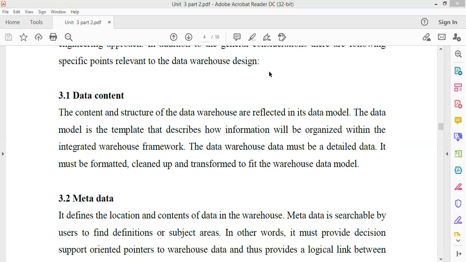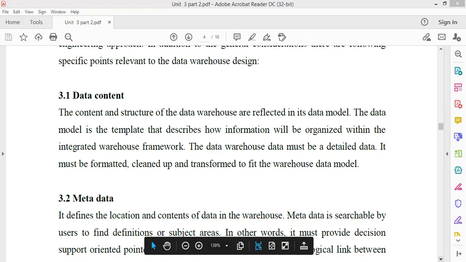If there is a name discrepancy in between the tables, then you have to change the name. You have to take the table names in some readable forms, like names that have some meaning, we will change to those. So these are all your data content, where you decide a template, and to fit into that data model or that data template, you have to provide some type of transformation, aggregation, summarization, cleanups on the data from operational databases.